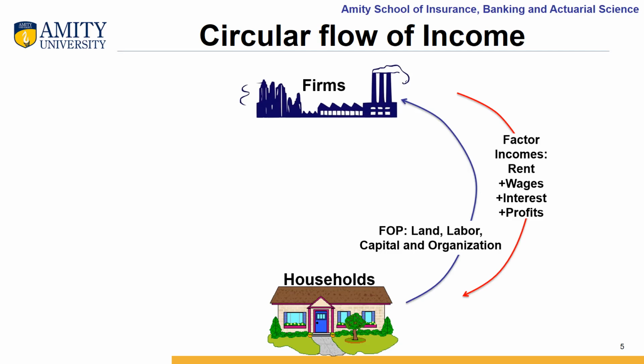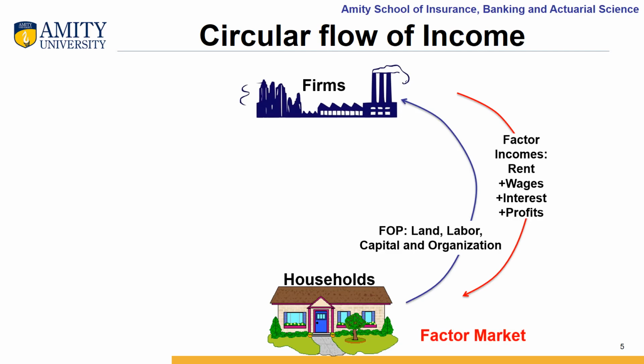This movement of factors of production from the households to the business firms and movement of factor income or factor payments from the business firms to the households is known as the movement in factor market.